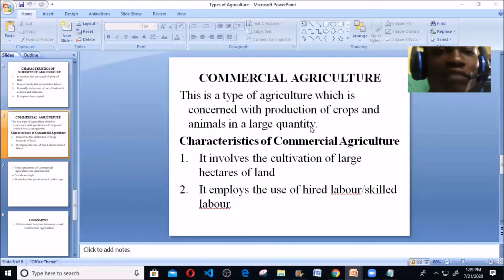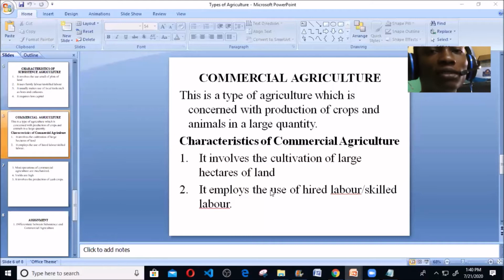Number one, it involves the cultivation of large acres of land. Remember, in subsistence, we say it involves cultivation of a small plot of land, but this one involves cultivation of large hectares. Do you know what hectares means? Hectare is one of the largest ways of measuring land. Large acres of land, because it's a commercial agriculture. So we are cultivating a large landmass. You want to produce crops and animals, not just for family consumption, but for consumption of the society, for business purpose.